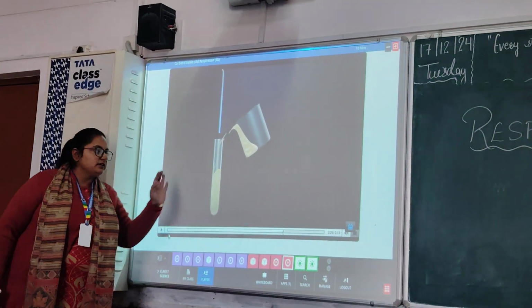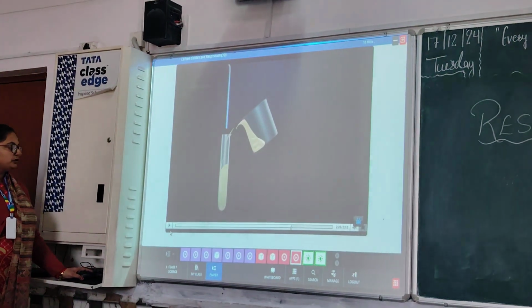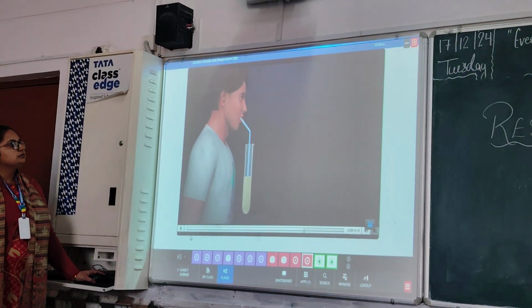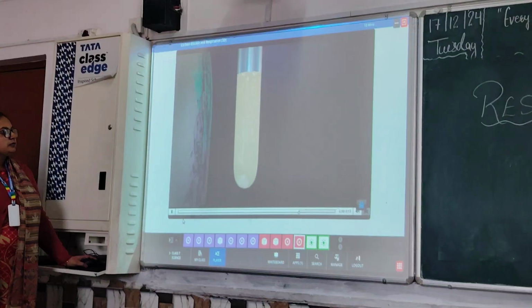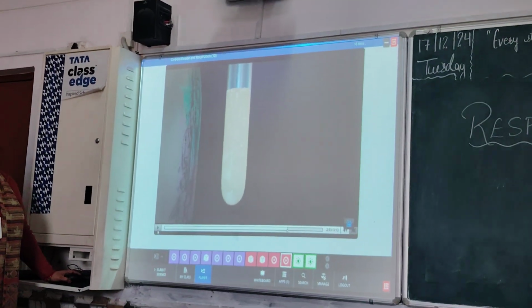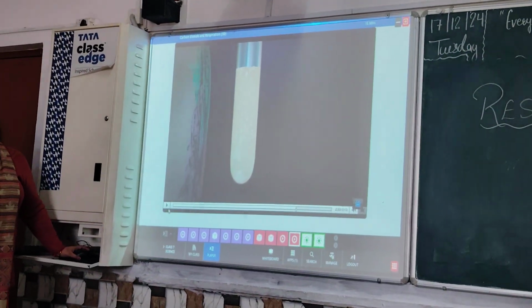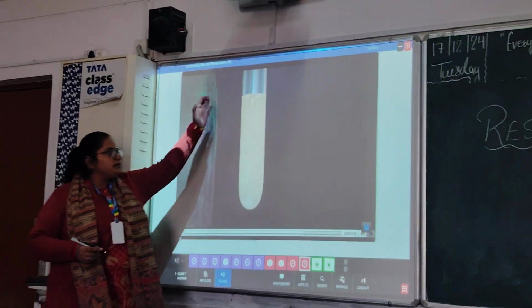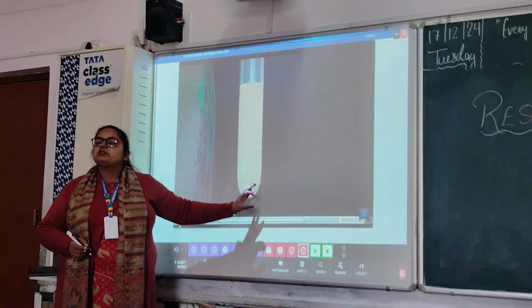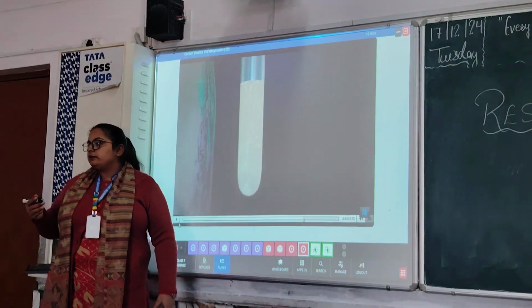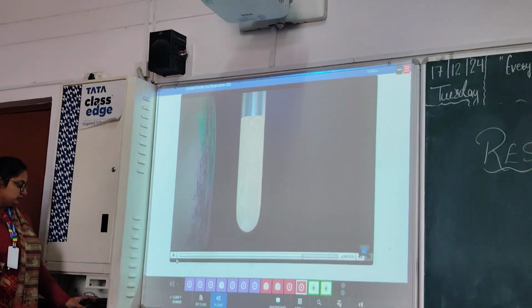calcium hydroxide solution. Then what will happen? Blow air into it through a straw. Notice how the bubbles of exhaled air turn the water milky. Then you have to blow the air using that straw, and whenever that air enters into this solution, you can observe small bubbles are created in this solution.